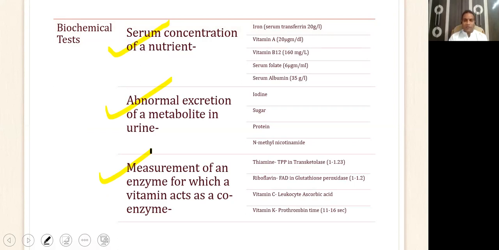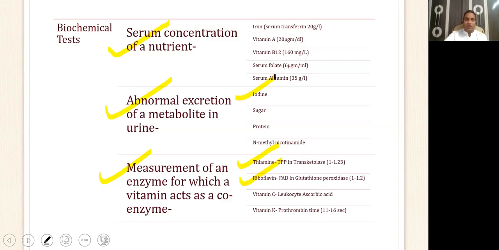We all know that vitamin B1, thiamine pyrophosphate, is a coenzyme for transketolase activity. Similarly, B2, riboflavin, is a coenzyme for glutathione reductase activity. So you just have to measure the enzymatic activity of these two enzymes in the RBC to know the level of thiamine and riboflavin. Similarly, we know that iodine is normally excreted in urine. So if you find the urinary iodine excretion level, you will know the nutritional status of that person, whether he has enough iodine or not.